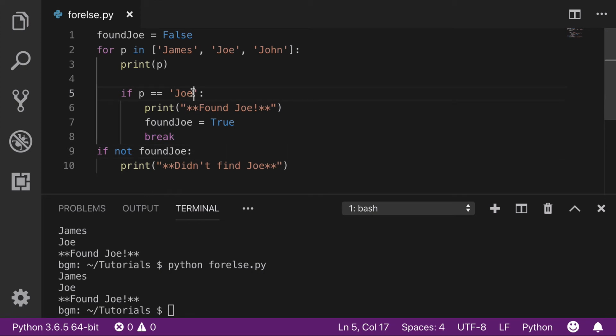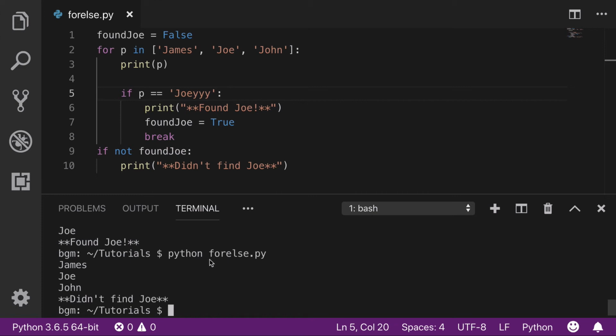But what if we didn't find Joe? If we went back to Joey, you'll see that we did not find Joe. So this is basically just a longer way to do that else statement. We had to add the extra line up top, we had to add an extra line here, and then a little more verbose syntax here.